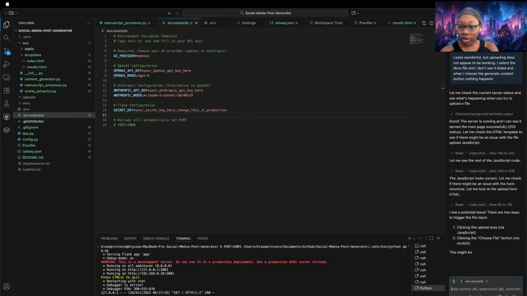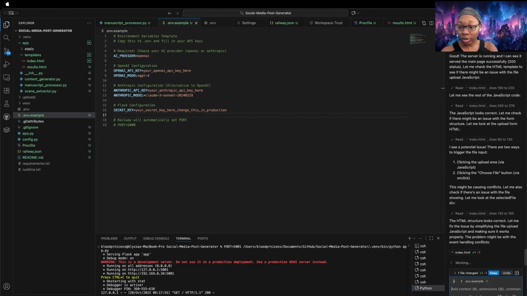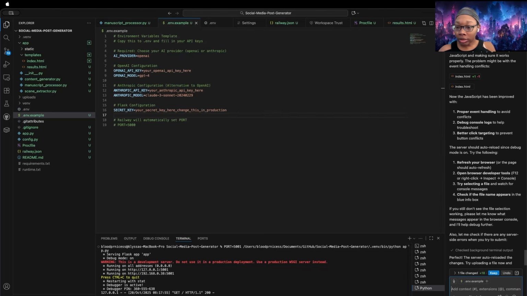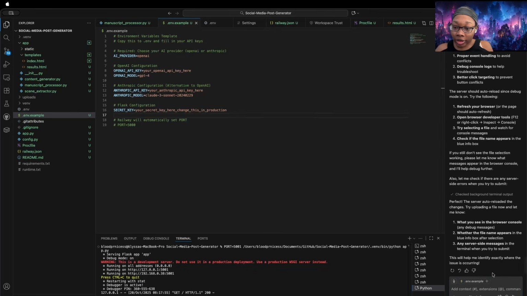So it's checking things and it's out of conflict. Structure looks good, but the actual do-things part is questionable. So it's updating stuff. Okay, so it is saying that with the debug mode on, it should auto reload with the changes that it's made. So let me just go ahead and say keep, just to be on the safe side. I need to open up my browser in developer tools and then try it again and see what happens as it does it.